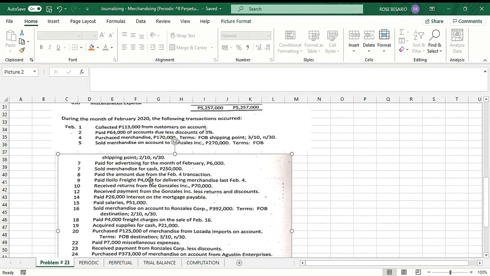On February 1, 2020, the first transaction is collected. Oh my God. Come on.